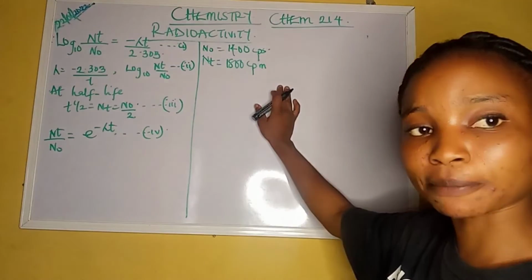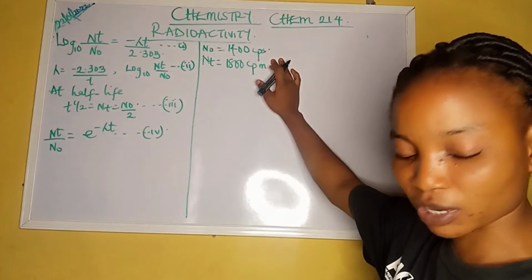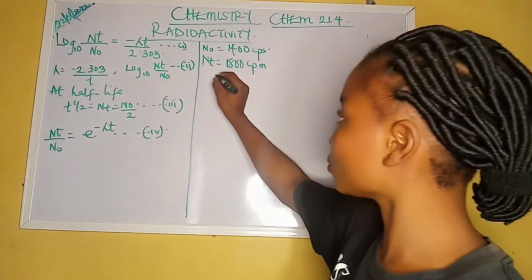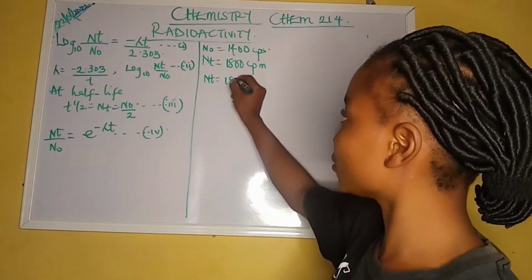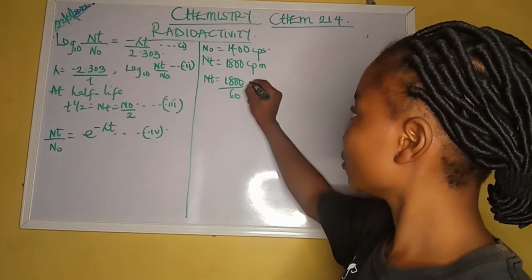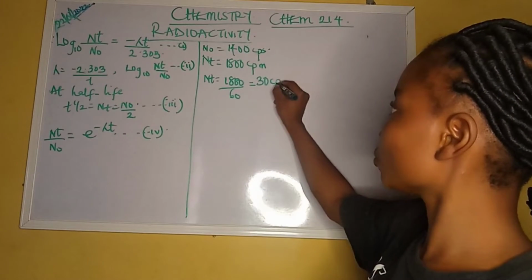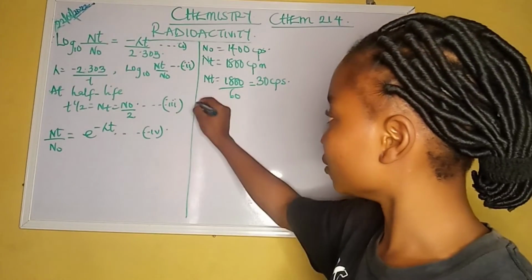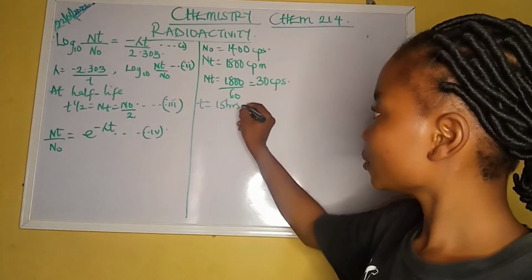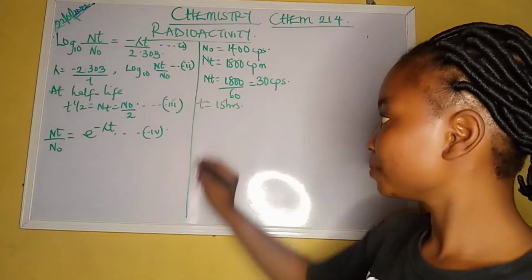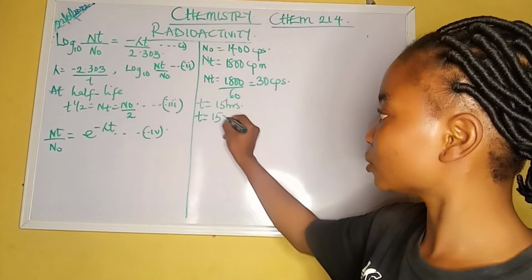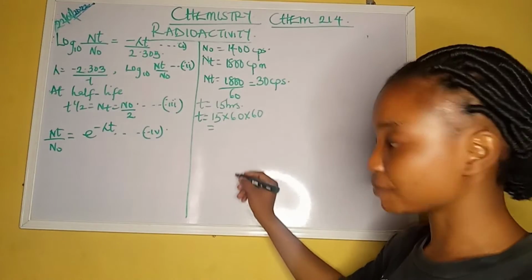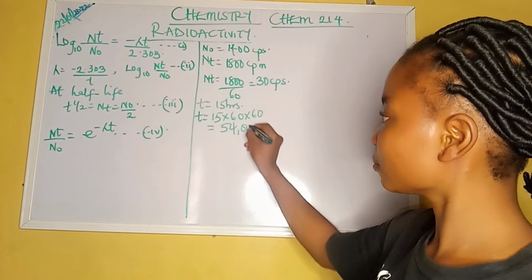Whereas everything must be the same. So I'm converting this to seconds. If we have 1,800 per minute, converting it to seconds, I should have 1,800 over 60, which will give me 30 counts per second. So I have the same units now. And the time taken was 15 hours. Like I said earlier, I want everything to be the same, so I have converted 15 hours to seconds, times 60 times 60. So I should have 54,000 seconds.